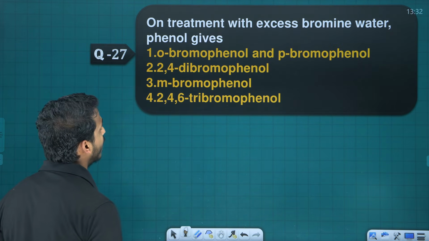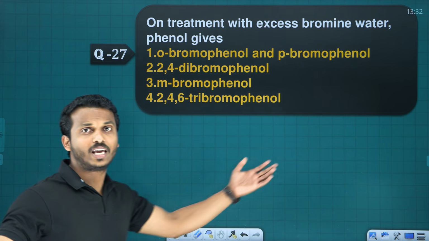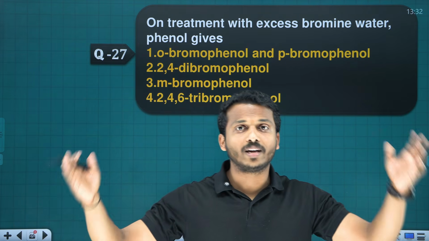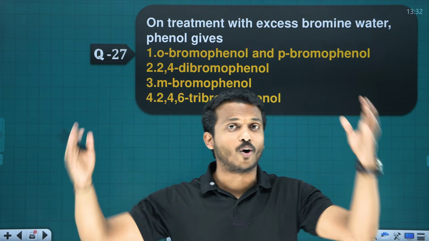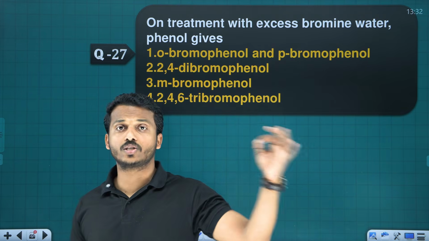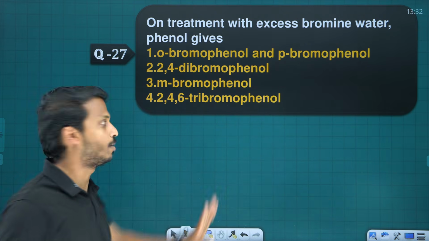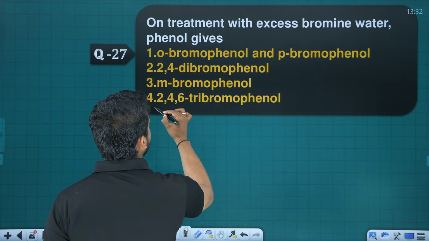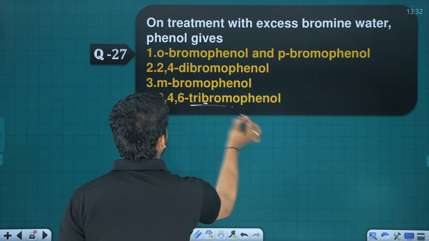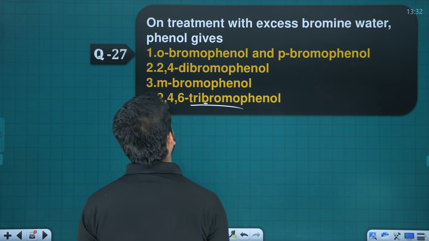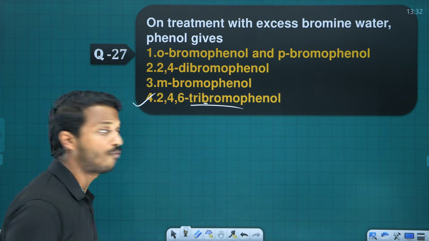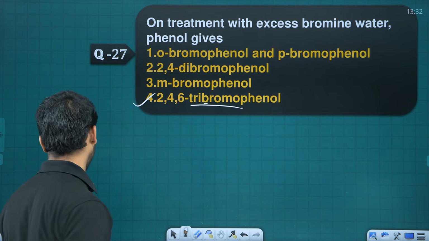On treatment with excess bromine water, phenol gives, we discussed that phenol when treated with bromine water will give you 2,4,6-tribromophenol, white precipitate. There is a 2, 4, 6, yeah, that's all. 2,4,6-tribromophenol. Don't forget the color, white precipitate.